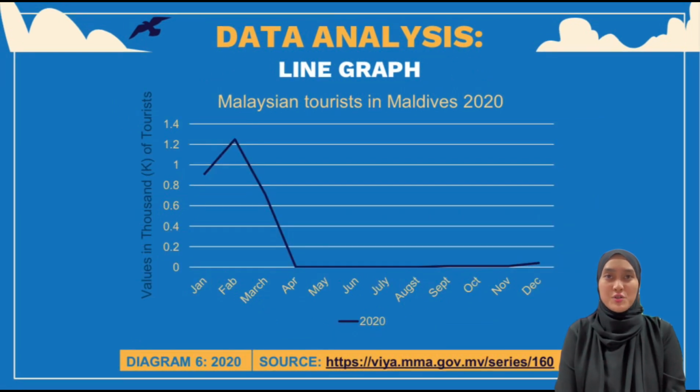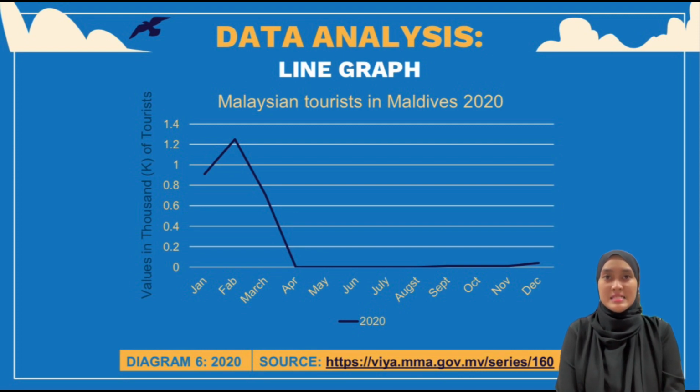This line graph shows the number of Malaysian tourists in the Maldives in 2020 from January to December. It can be seen that the number of Malaysian tourists in the Maldives increased slightly from January to February and collapsed drastically from March to April. From April to August it flattened out through to December.